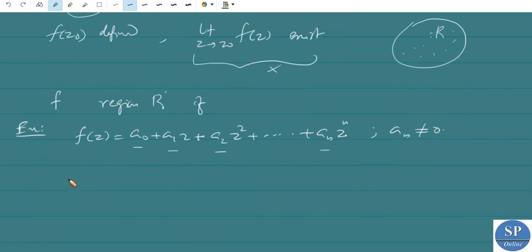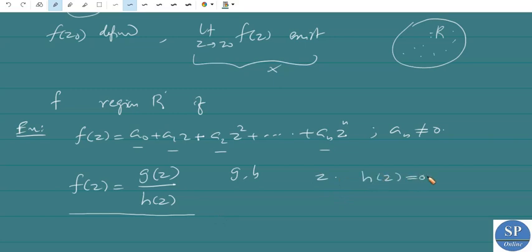We have the rational functions are functions of this form: f of z is equal to g of z divided by h of z, where g of z and h of z are polynomials. So these rational functions are continuous everywhere except at the points z such that h of z is equal to 0. That is, rational functions will be continuous at all points except the points where the denominator is 0.